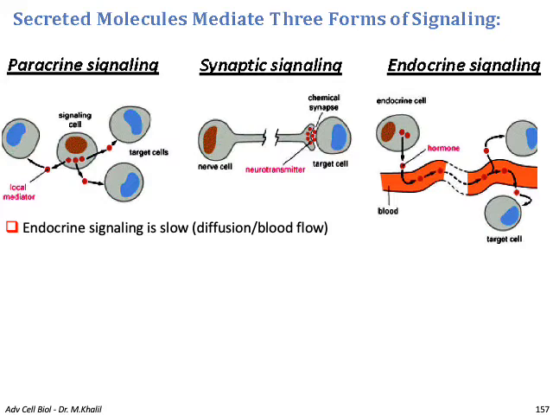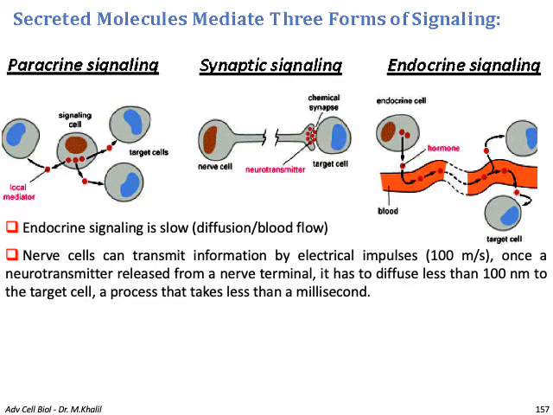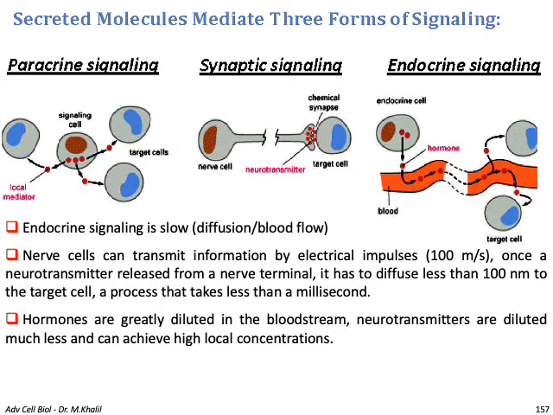While in endocrine signaling, the endocrine cell releases its hormone into the bloodstream, which circulates through the body until reaching its target cell. So endocrine signaling is slow because there is diffusion and blood flow. A nerve cell can transmit information by electrical impulse reaching 100 meters per second. Once a neurotransmitter is released from a nerve terminal, it has to diffuse less than 100 nanometers to the target cells, a process that takes less than a millisecond.